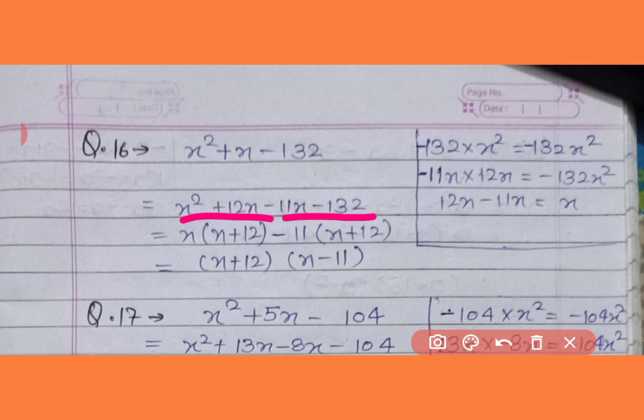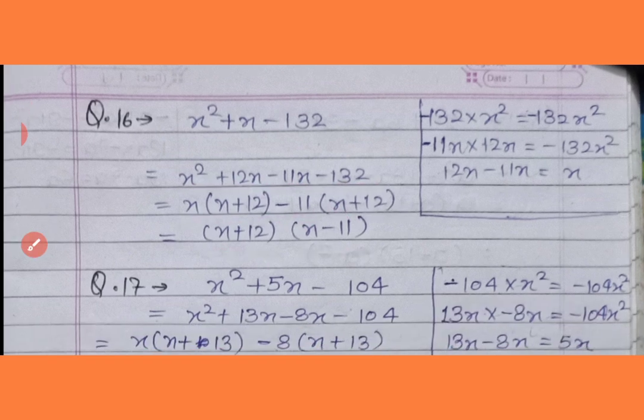From these two groups, from the first group I have taken x as a common, so it remained x plus 12, and from the second group I have taken 11 as a common, then it remained x plus 12. So x plus 12 is common in both groups, so we will take it out, and it remained x minus 11.